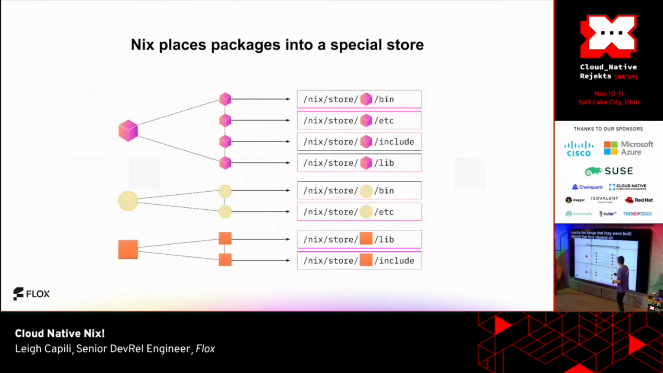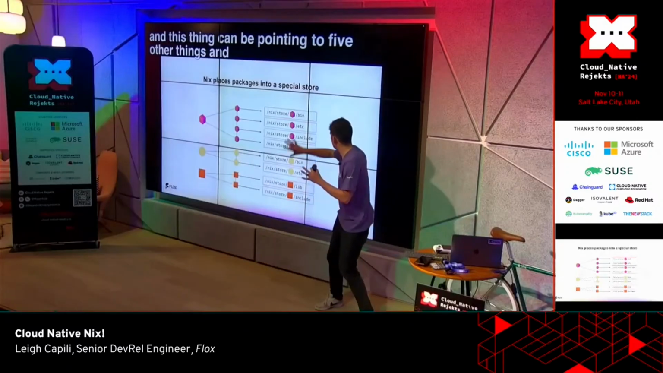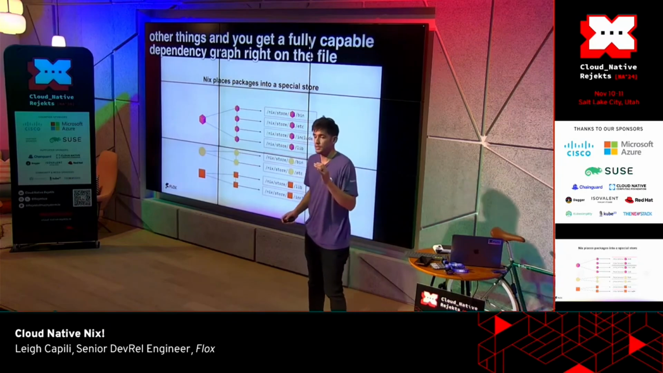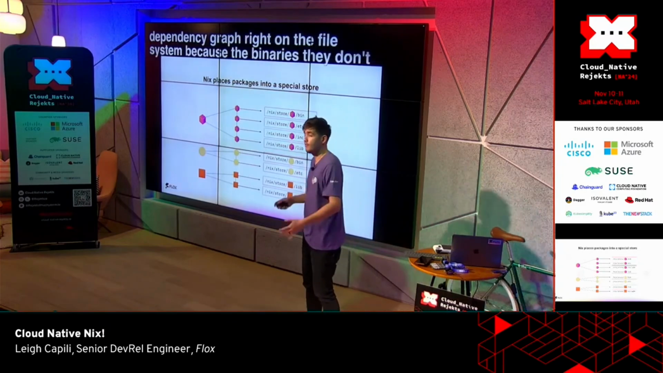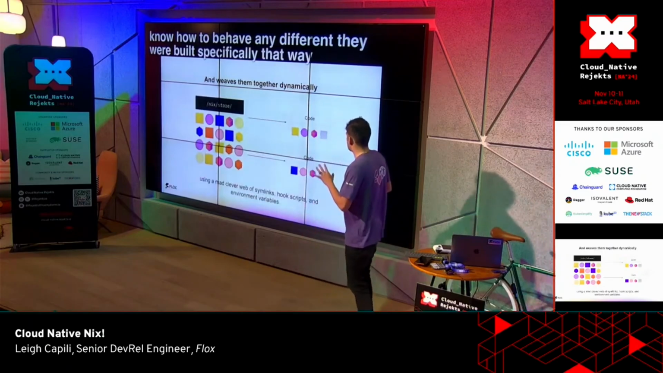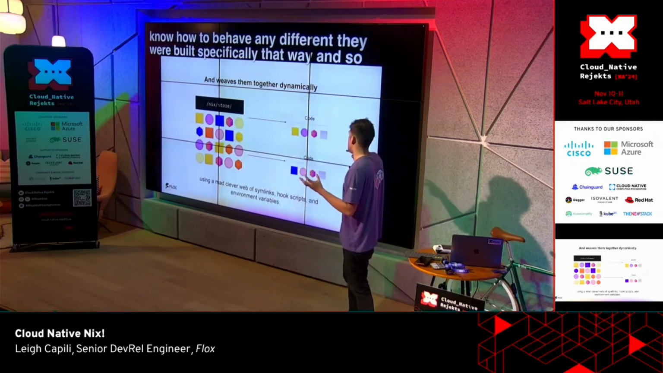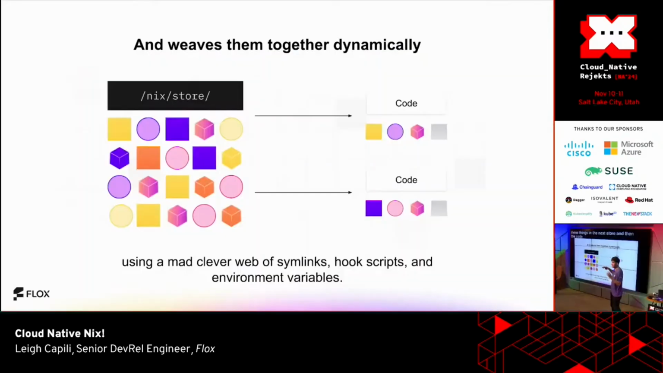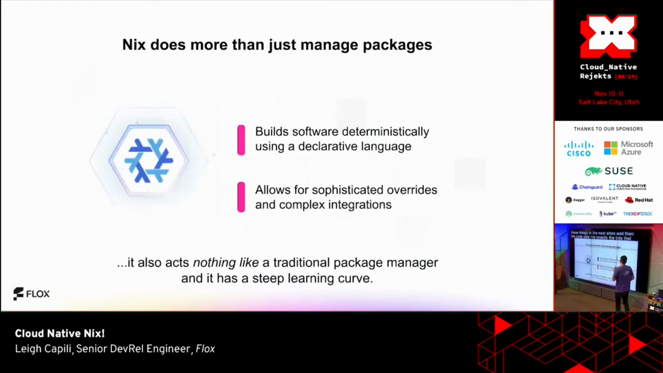And so when you have a Nix store, this thing can actually then be pointing to this thing, and this thing can be pointing to 5 other things. And you get a fully capable dependency graph right on the file system, because the binaries, they don't know how to behave any different. They were built specifically that way. And so Nix lets you weave your code together dynamically so that you can have all of these things in the Nix store, and then the code gets exactly the bits that they need. And that is magic. It's more than just a package manager.